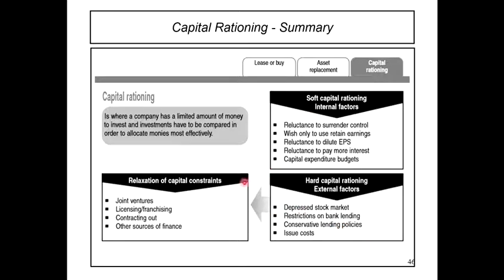So how are we going to overcome the capital rationing? That is by relaxation of capital constraint. Iaitu kita joint venture, we do the franchising or licensing, contracting out, other sources of finance. This is how we relax the external factors. Semua ni ada dalam textbook. Okay, you can read further.